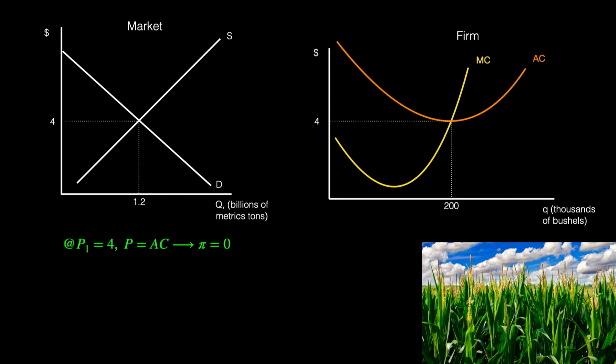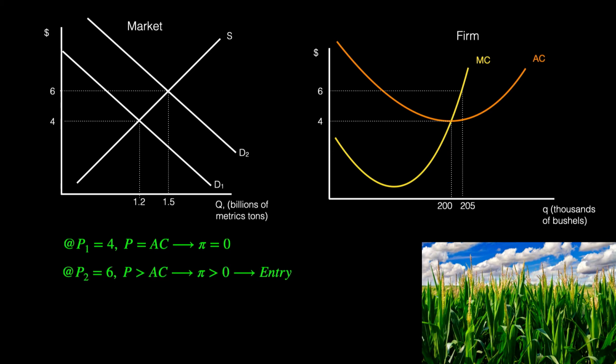This implies that each firm is doing just as well as their next best alternative. When firms in the industry are earning zero economic profit, there is no incentive to enter or exit the market. Now suppose that there is an increase in demand for beef, which leads to an increase in the demand for corn, which is used as a feed for cattle.